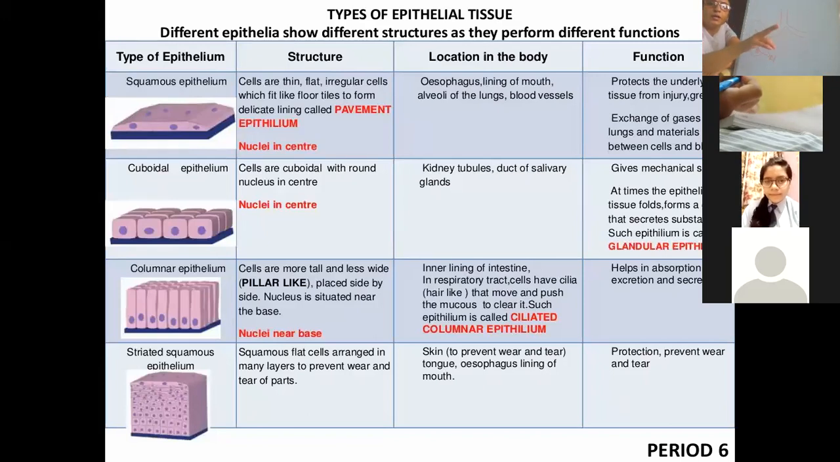So today we have discussed cuboidal epithelia and simple epithelia as well as squamous epithelia. Tomorrow we will be discussing the last one, which is ciliated columnar epithelium. Okay, and there is one more that is called glandular.